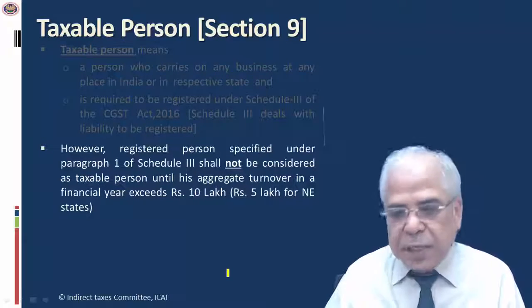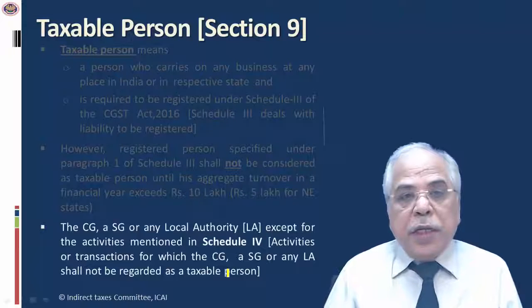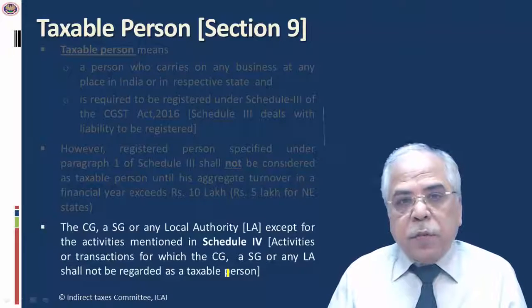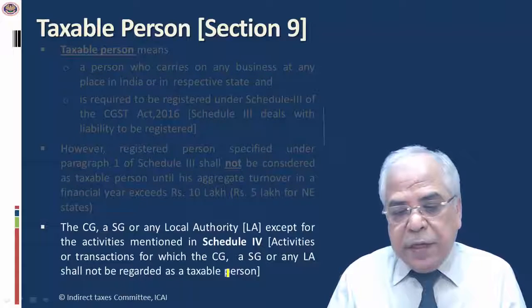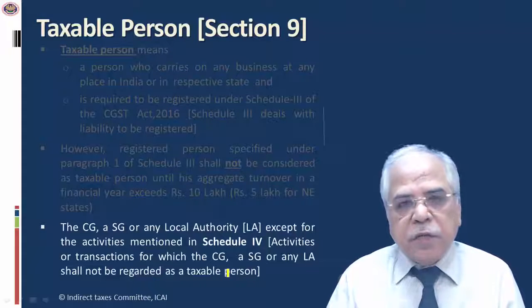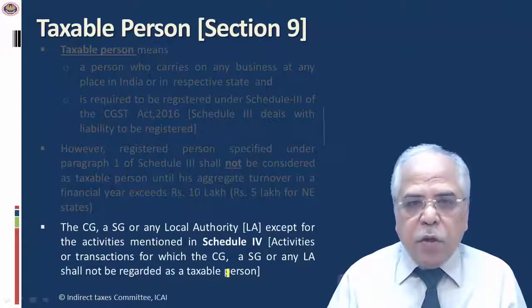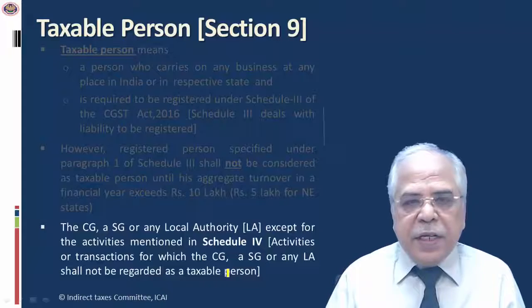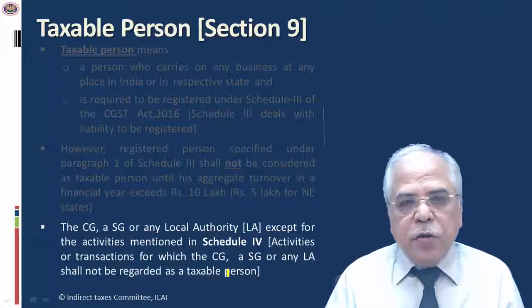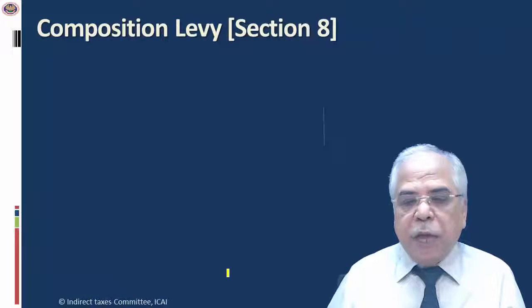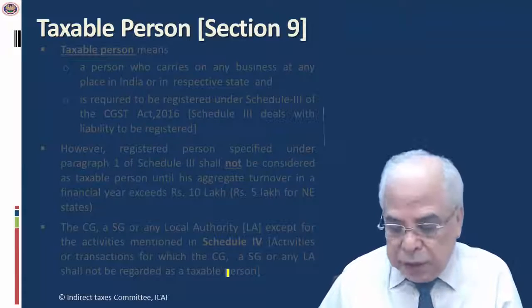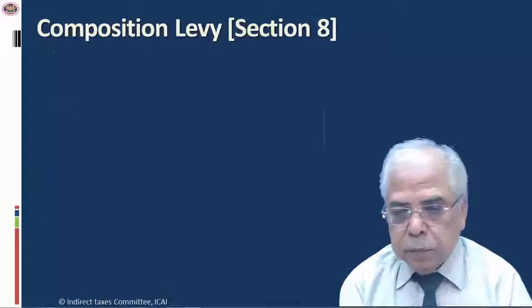of 5 lakhs. It is really important that the central government and state government are also considered as a taxable person unless they are carrying out the activity which has been specified in Schedule 4. Schedule 4 talks about the statutory functions of the central government or the state government. Barring those activities specified in Schedule 4, the central government and state government shall also be treated as a taxable person and will be liable to discharge service tax liability.